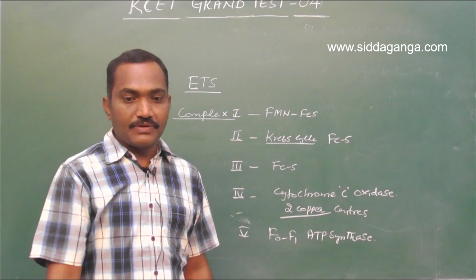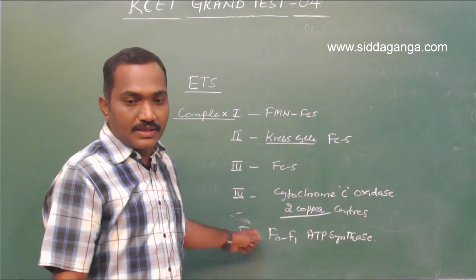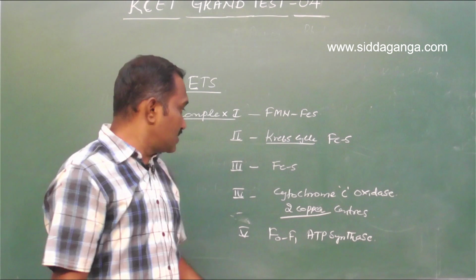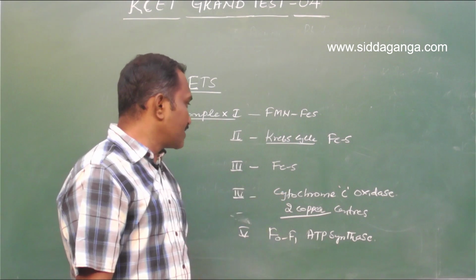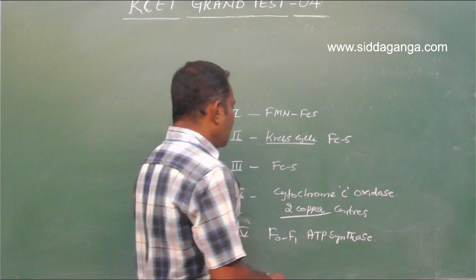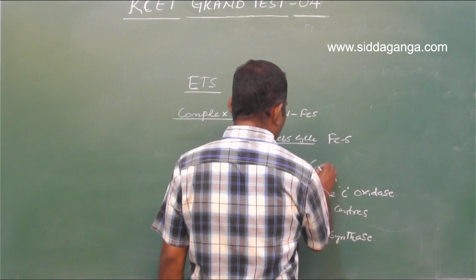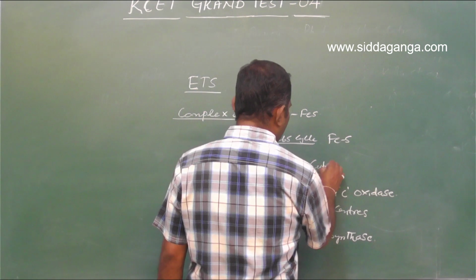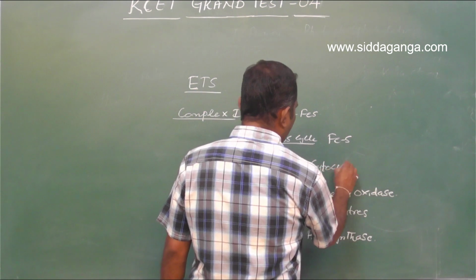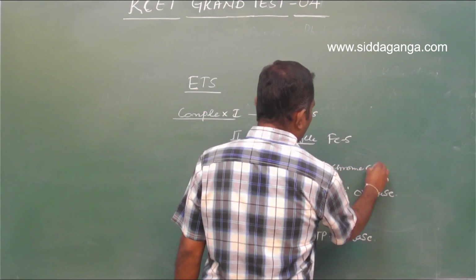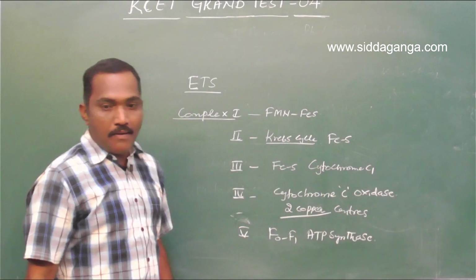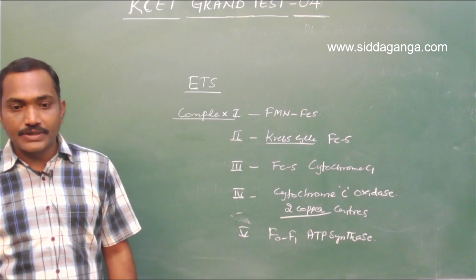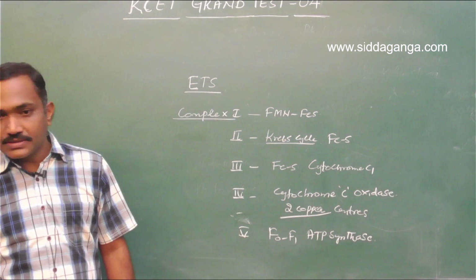Ubiquinol is the derivative of quinol. ATP synthetase is complex 5. Cytochrome BC1 is complex 3, associated with the iron sulfur containing complex as well as cytochrome C. So the answer should be cytochrome C oxidase.